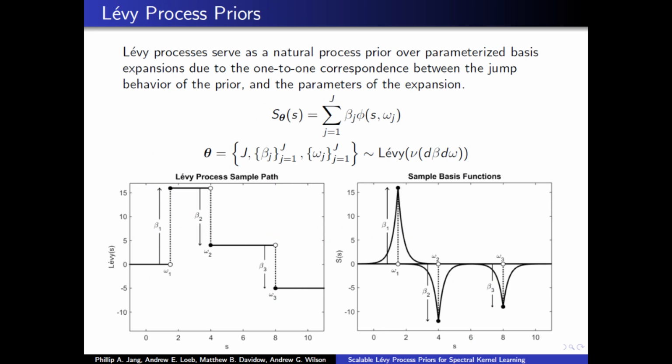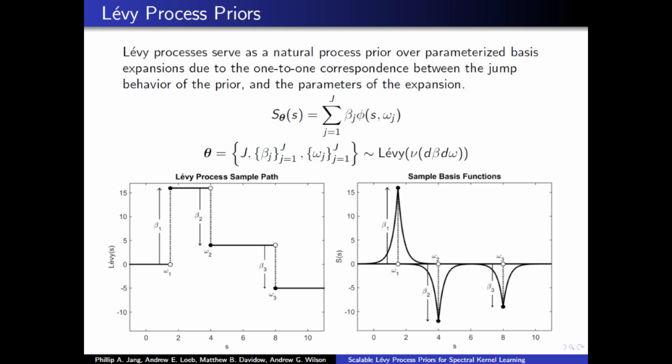Lévy processes serve as a natural process prior over parameterized basis expansions such as Gaussian mixtures due to the one-to-one correspondence between the jump behavior of the prior and the parameters of the expansion. Looking at the two figures below, we have on the left a realized sample path of a Lévy process with 3 jumps in total, and this will yield 3 basis functions in total, shown on the right. The locations of the jumps, indicated by the omegas, determine the parameter values of the basis functions, and the magnitudes of the jumps, indicated by beta, determine the weight assigned to each basis function.